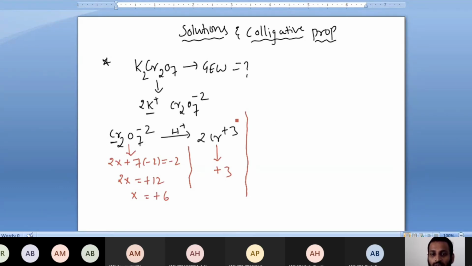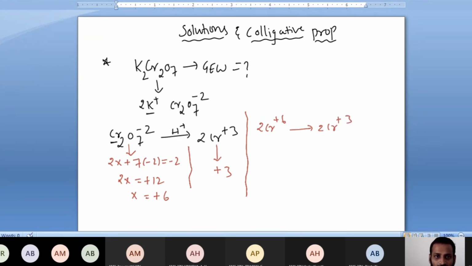Chromium. Only if you know how many chromium atoms are in the given compound, and for whom you are calculating the gram equivalent weight, will you get the correct value. That's very important. So two chromiums are there in K2Cr2O7: 2Cr+6 converted to 2Cr+3.